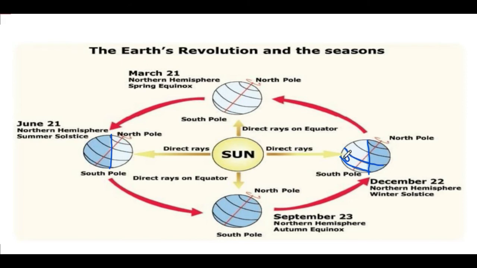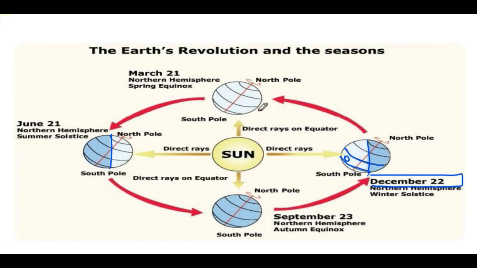The days in the southern hemisphere would be longer in this current position, and the days in the northern hemisphere will be shorter. You can understand it by the fact that in winters we have shorter days. When the sun's rays are not direct in the northern hemisphere, this would be the winter season here. As we are not receiving the sun's rays directly here, we will have winter season, and it will be the summer season for the southern hemisphere. So why December 22? Because December 22 is the winter solstice, the day that marks the shortest day of the year in the northern hemisphere.